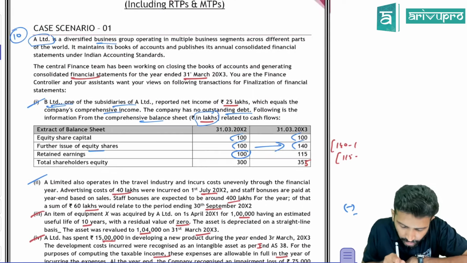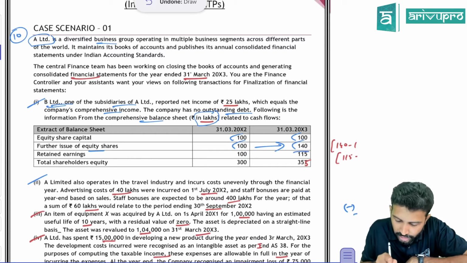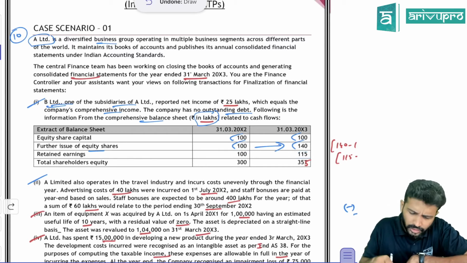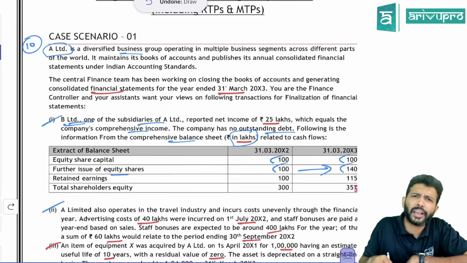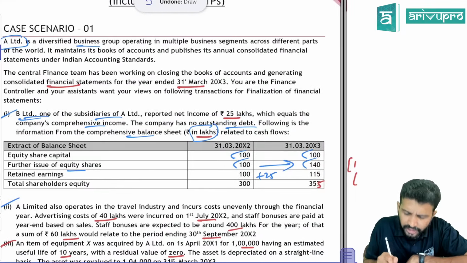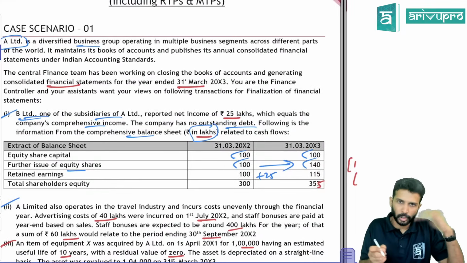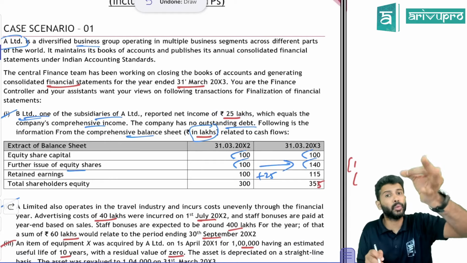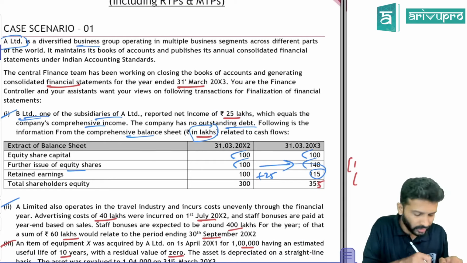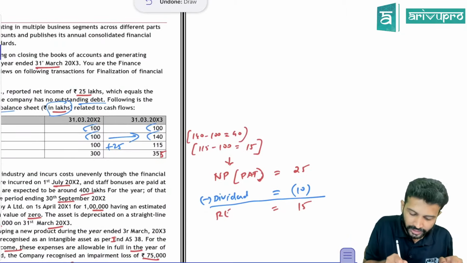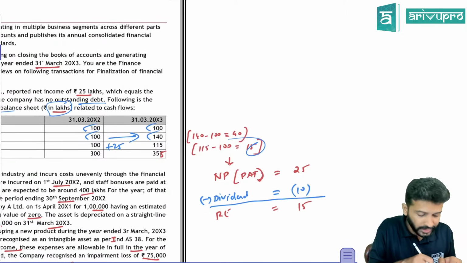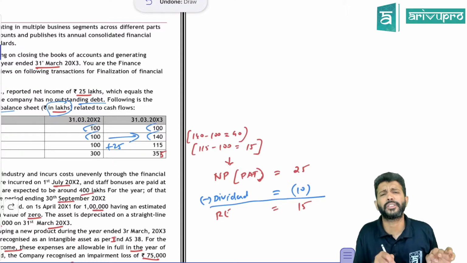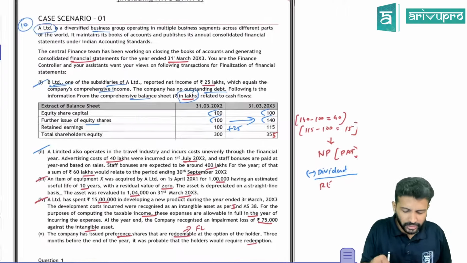Next one: 100 is the retained earnings opening balance. Closing balance is 115. But hang on. The subsidiary company made a profit of 25 lakh. So that means the retained earnings balance should have been 125, because the opening balance was 100 and in the current year they reported a profit of 25. But its balance is only 115. So it is not 125, it is only 115. That means there is a difference of 10 lakh rupees. What is that difference? They are asking about dividend paid.